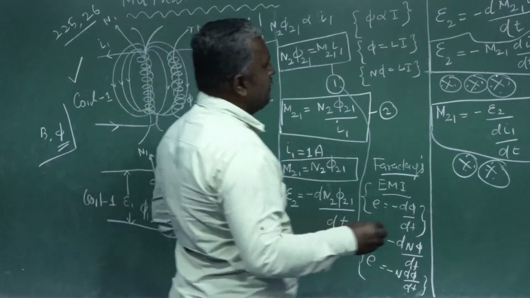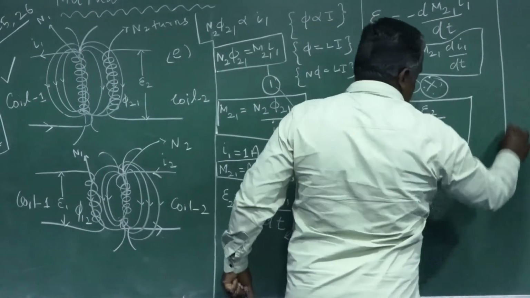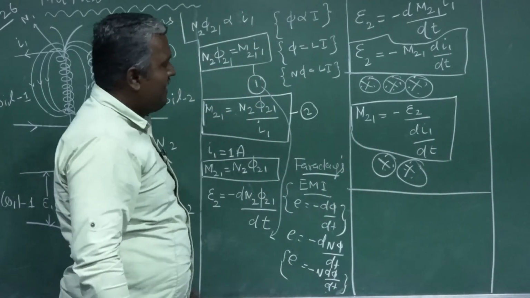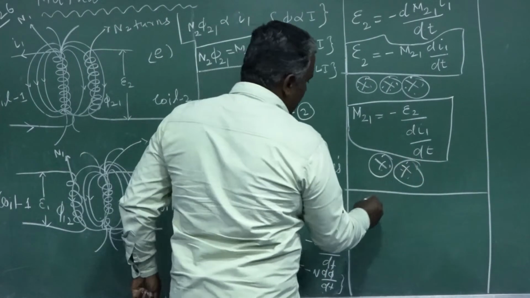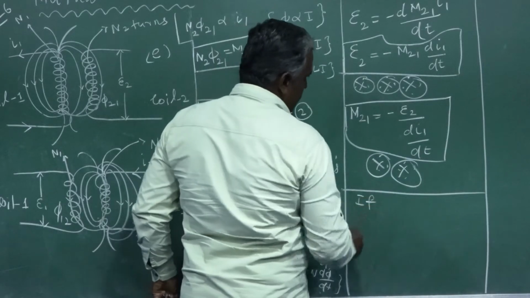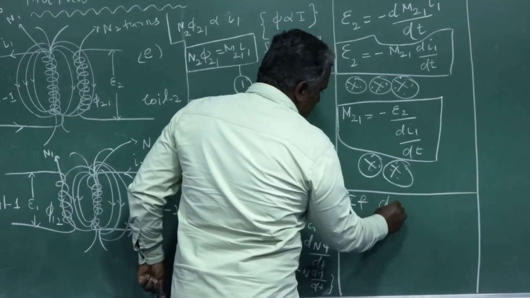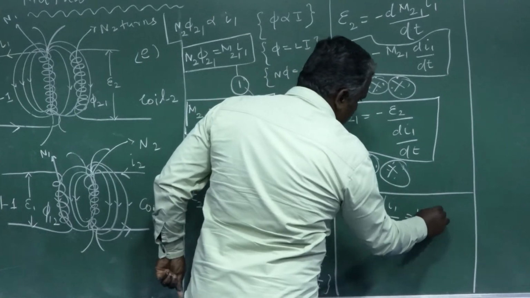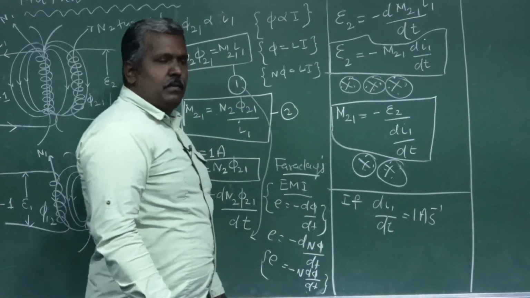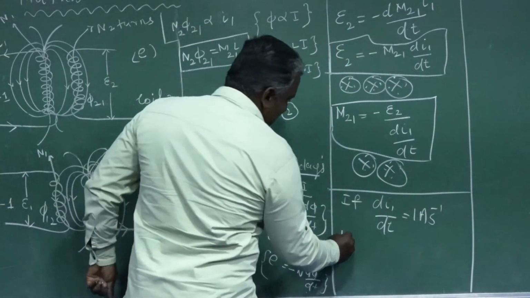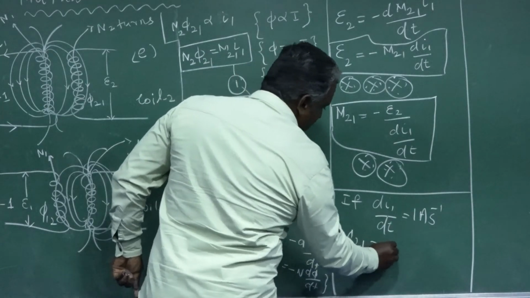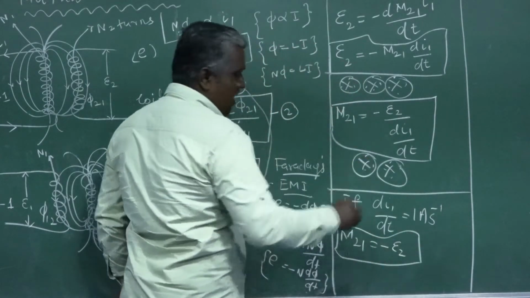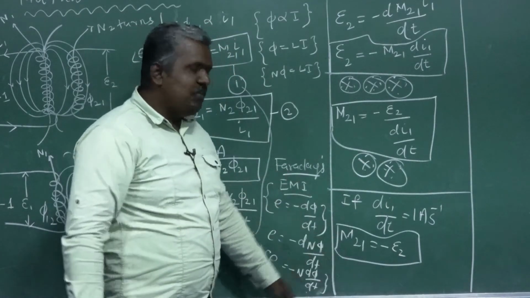Okay, next. Now, if dI1 by dt is equal to 1 ampere per second, M21 is equal to minus epsilon 2, or E2. What is the meaning of this?